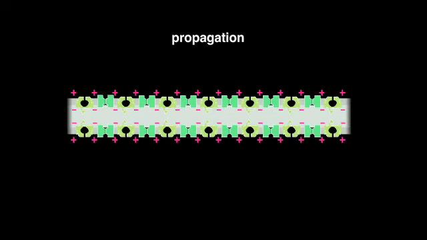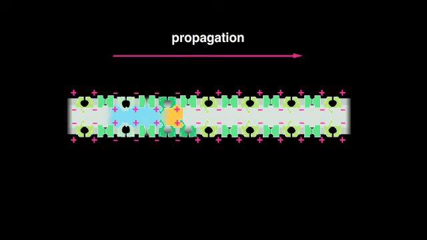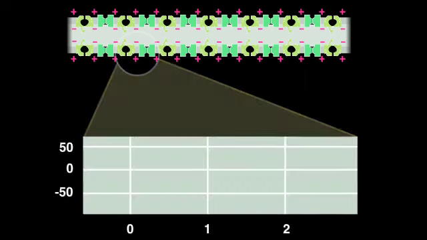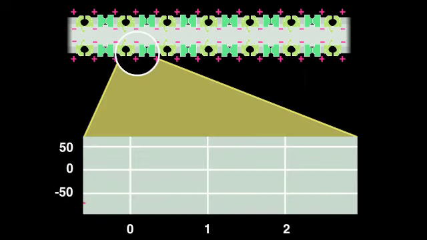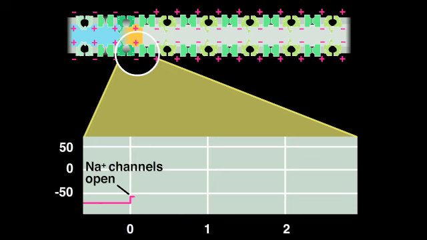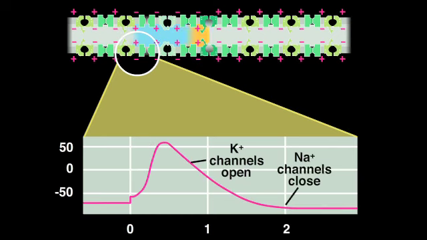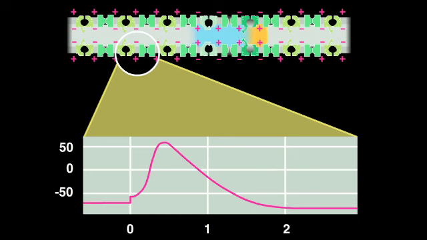The action potential is propagated along the length of the axon in only one direction. By examining the membrane potential and the state of the sodium channels and potassium channels along the length of the axon, we can see why this is so. As a depolarizing stimulus, represented in orange, reaches our section of the membrane, sodium channels open first, and current flows into the axon. This in turn depolarizes adjacent sections of the membrane, represented in blue, causing adjacent sodium channels to open, and the action potential is thus propagated along the axon.